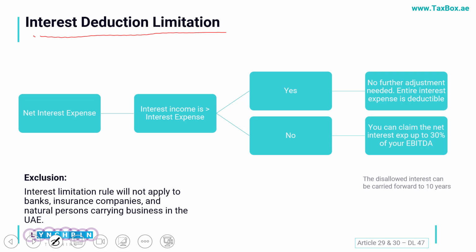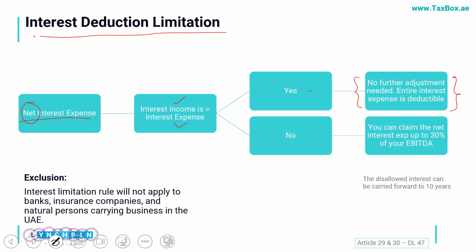So first thing here is that we will be calculating the net interest expense, which means we will be calculating our interest income and interest expense separately, and then subtracting the interest income from our interest expense, and finally we'll be getting a net interest expense out of it. If our interest income is higher as compared to our interest expense, we don't have to record any further adjustment and all of our interest expense can be claimed.